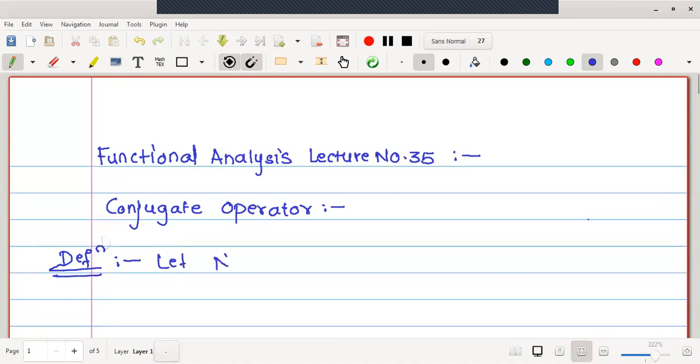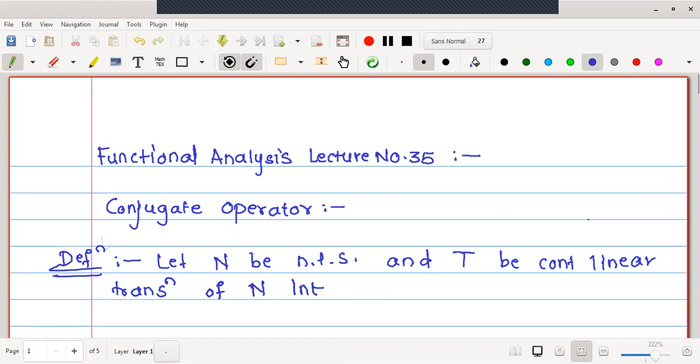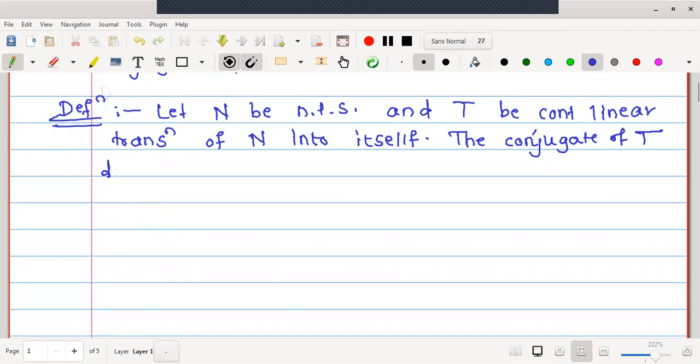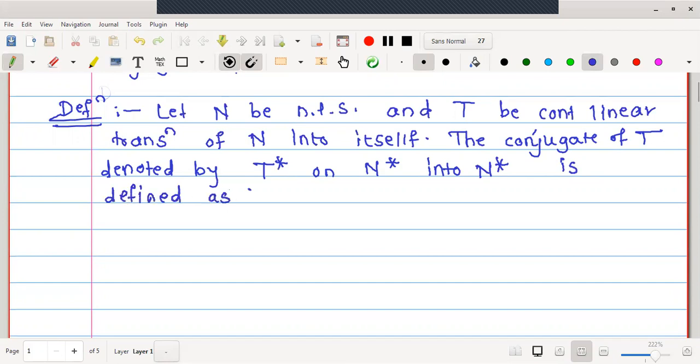Let N be a normed linear space, and T be a continuous linear transformation, or operator one can say, of N into itself, that is N to N. The conjugate of T, denoted by T star, on N star into N star, is defined as follows.